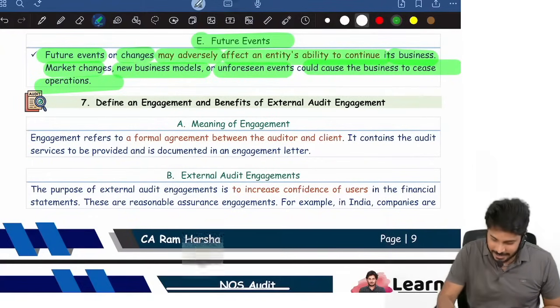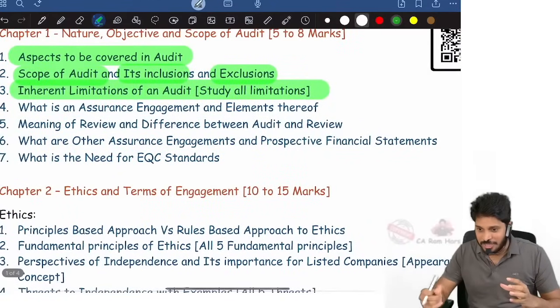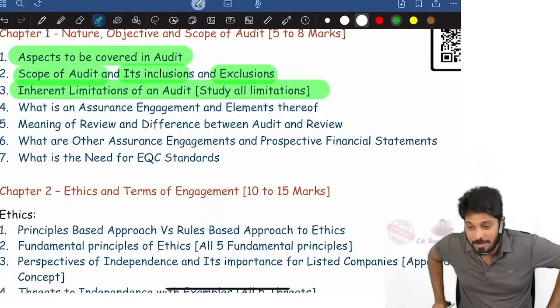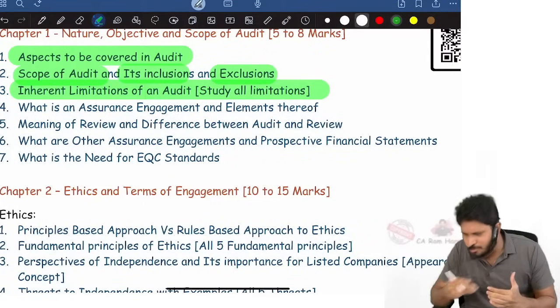Clear? Next. See, we are able to finish quickly. You see how quickly we are going to understand. We are not just reading blindly. We are not just reading line by line.